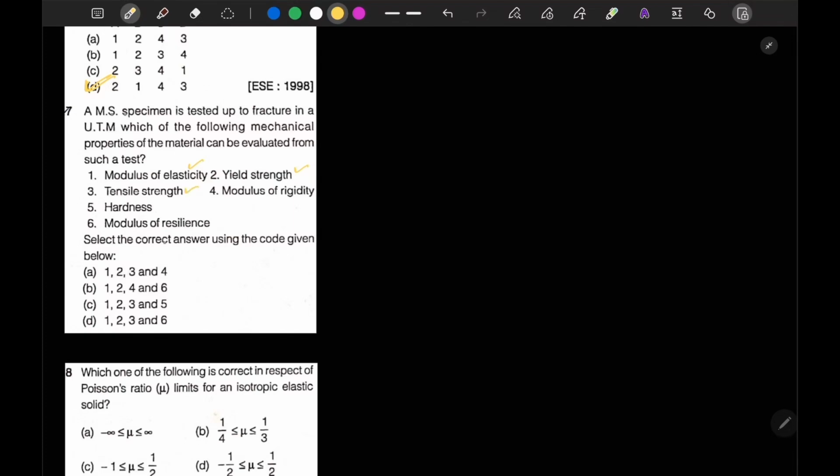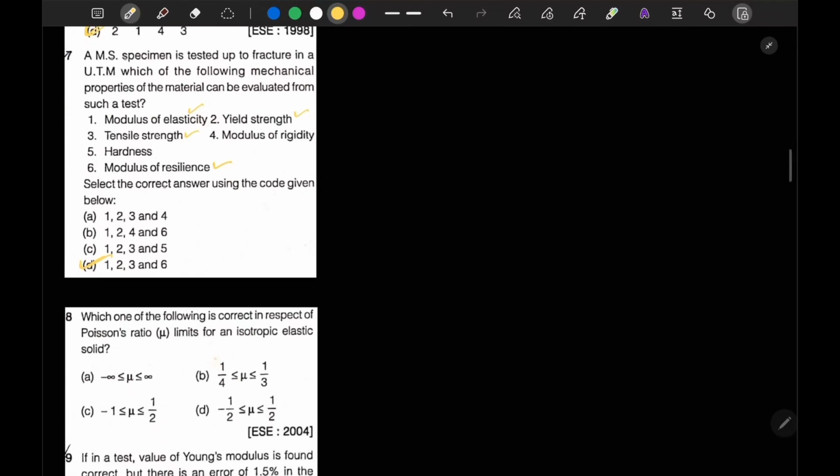Now what else? If we see 1, 2, 3, modulus of rigidity we cannot calculate by this, neither hardness. Modulus of resilience we can calculate. So 1, 2, 3 and 6, so option D is correct.